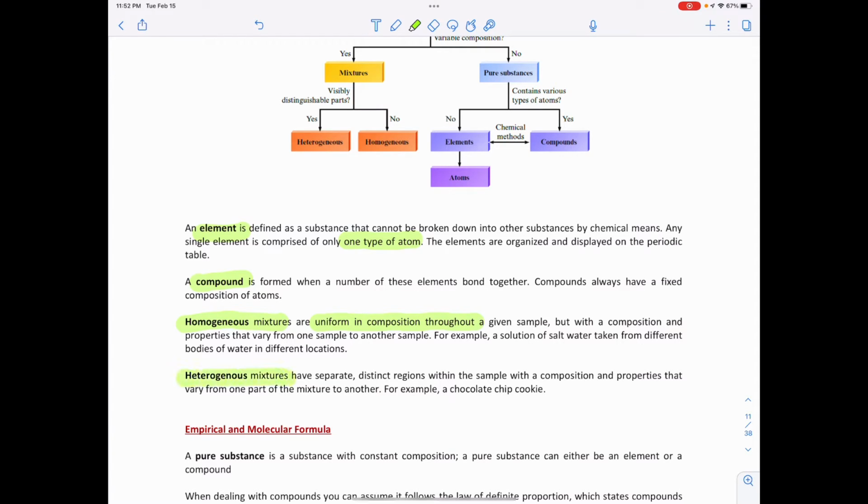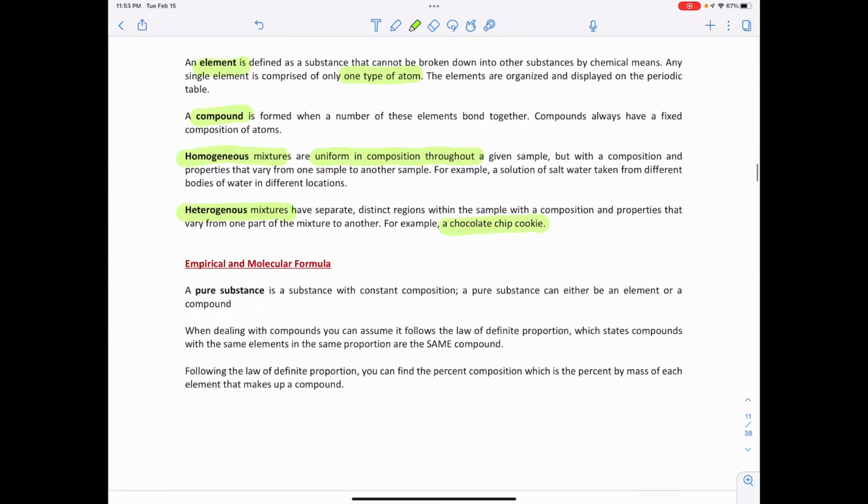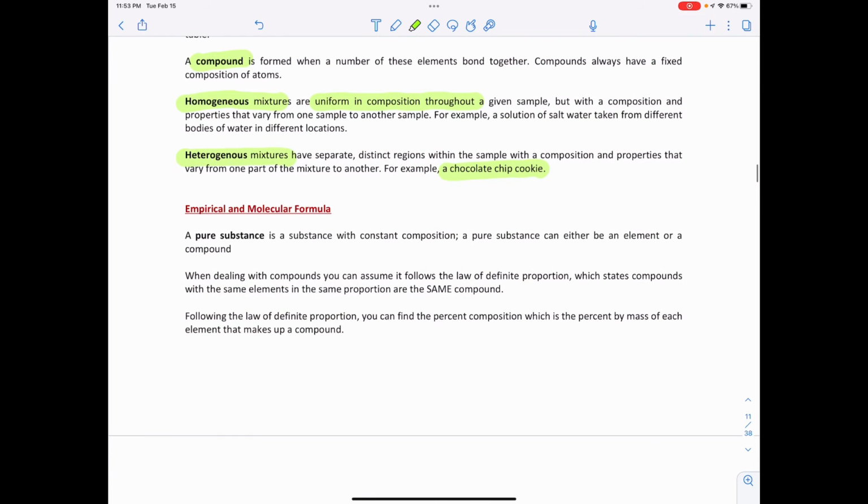Heterogeneous mixtures have separate distinct regions within a sample with a composition and properties that vary from one part of a mixture to another. For example, a chocolate chip cookie. When I look at a chocolate chip cookie, I can clearly see the different things. I can see the chocolate and I can see the rest of the cookie. With that, we come to the topic today on empirical and molecular formula.